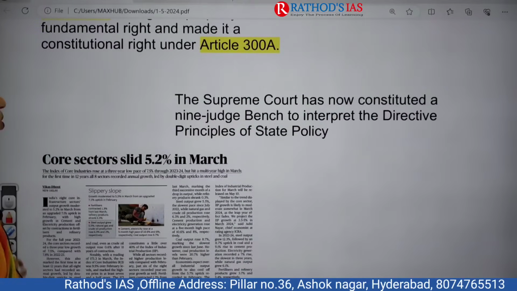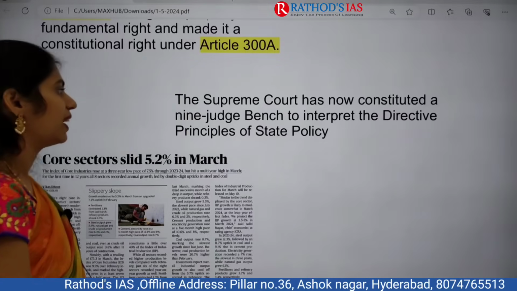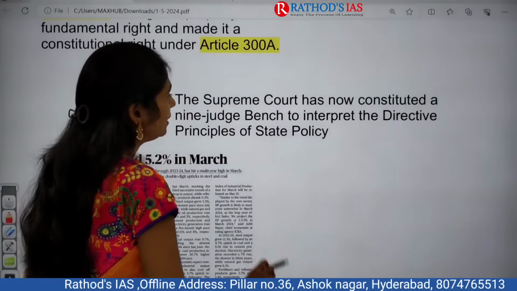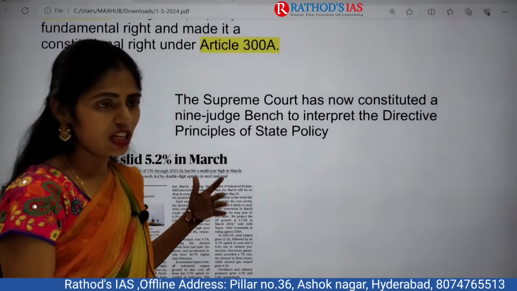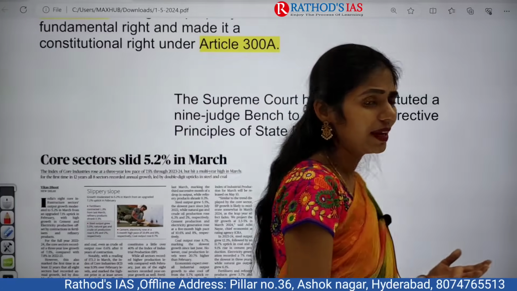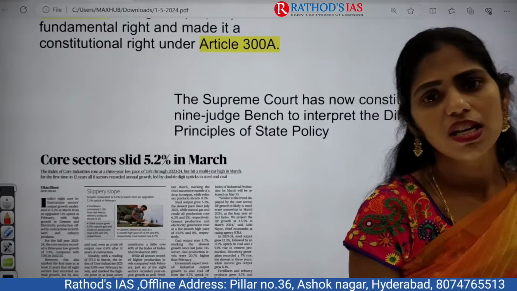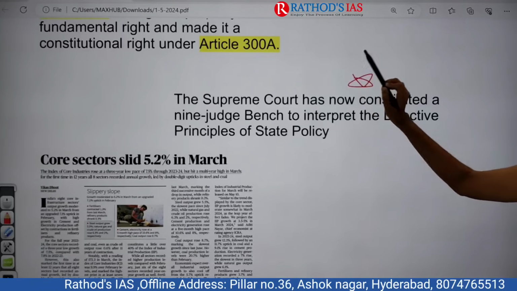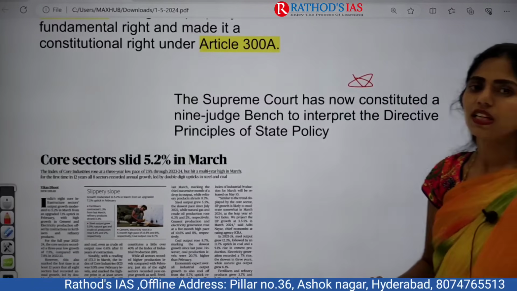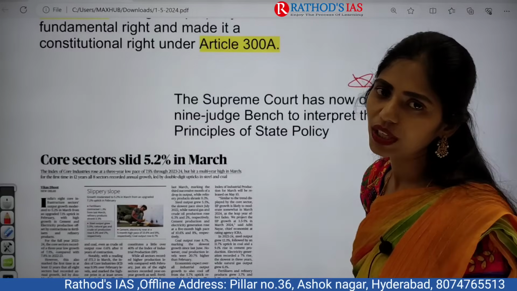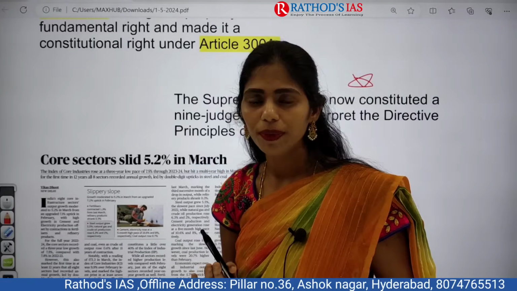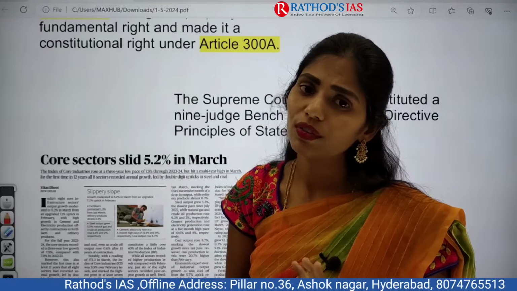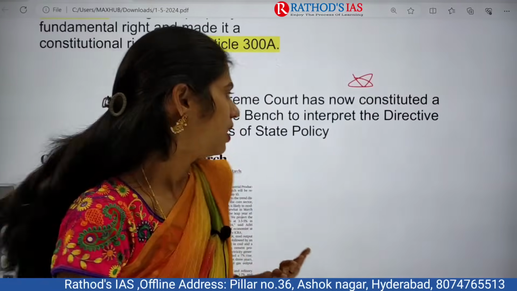And even the Supreme Court is now going to constitute a 9-judge bench to interpret the Directive Principles of State Policy. If you see this discussion, judgment or debates in the newspapers or TV channels, yes, this will become very important. Because always remember, fundamental rights, fundamental duties and DPSP are favorite areas of UPSC. Not only UPSC but even for any other competitive examination, they are very important.